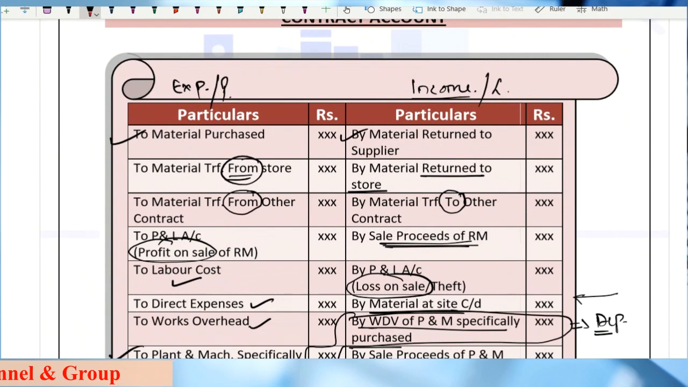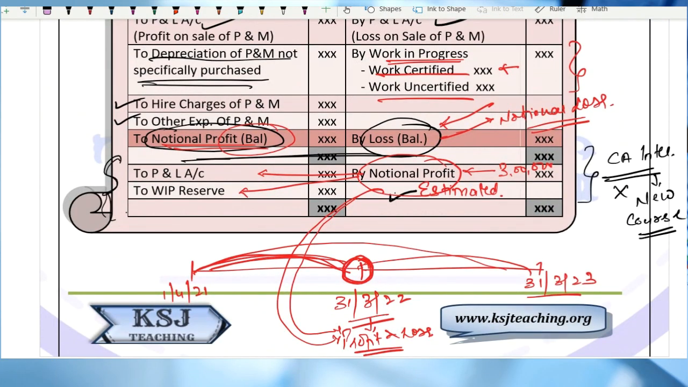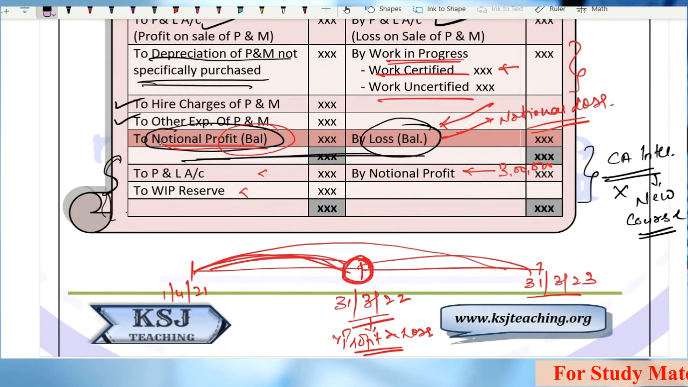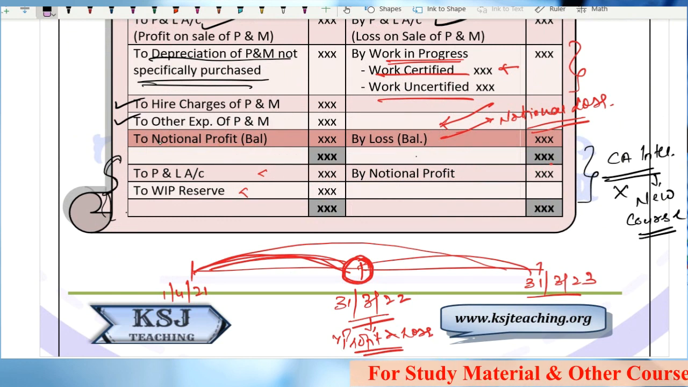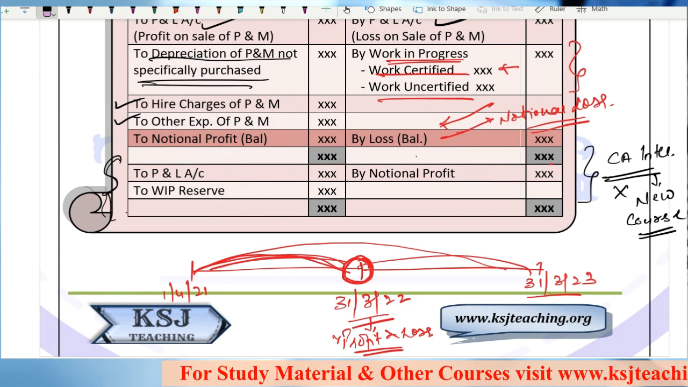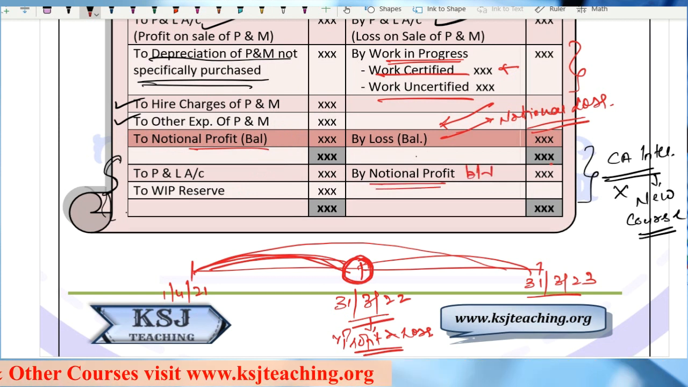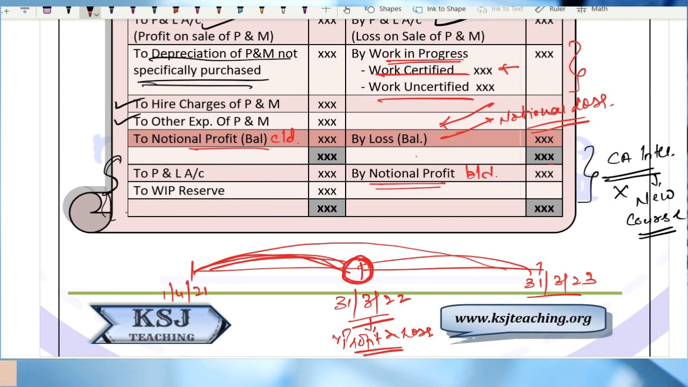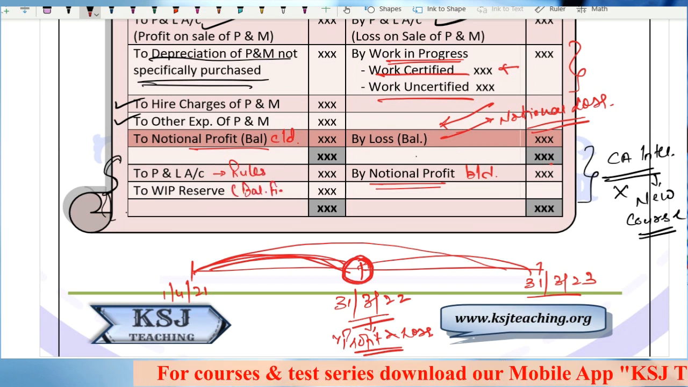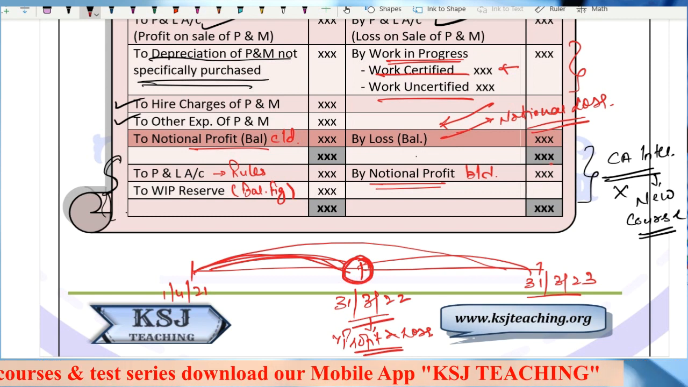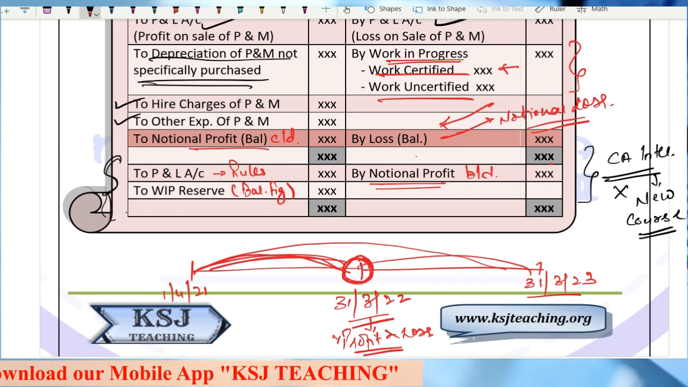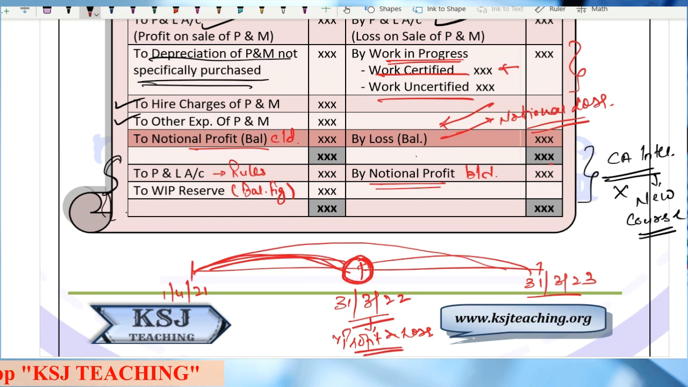So how you have to present it in the contract account, this is how you have to show it. I'll rub it a bit so that you are able to understand it clearly. Notional profit, you have calculated here. You will say by notional profit brought down. This is carried on basically. Then the notional profit will be split into two parts, the profit and loss account as per the rules, and WIP reserve will be the balancing figure. Clear? This is how you have to transfer the notional profit to profit and loss account and WIP reserve. Is that clear?